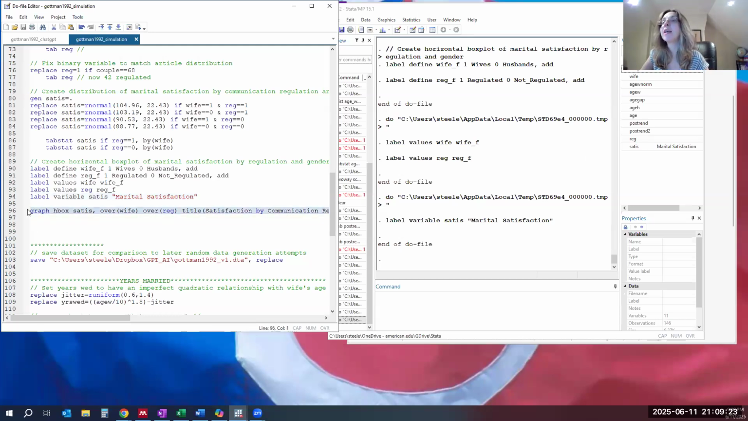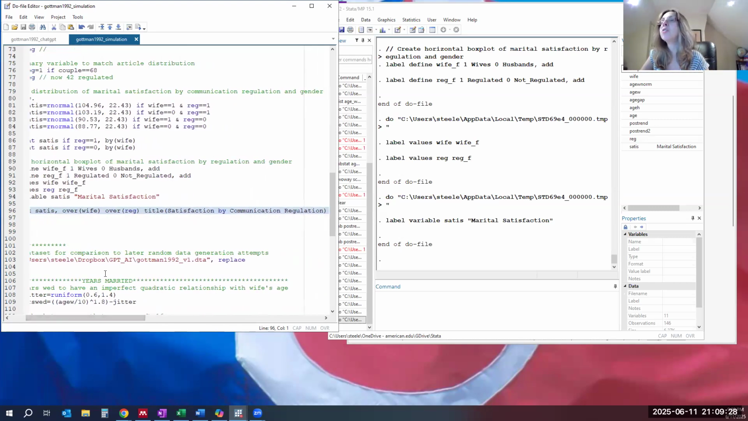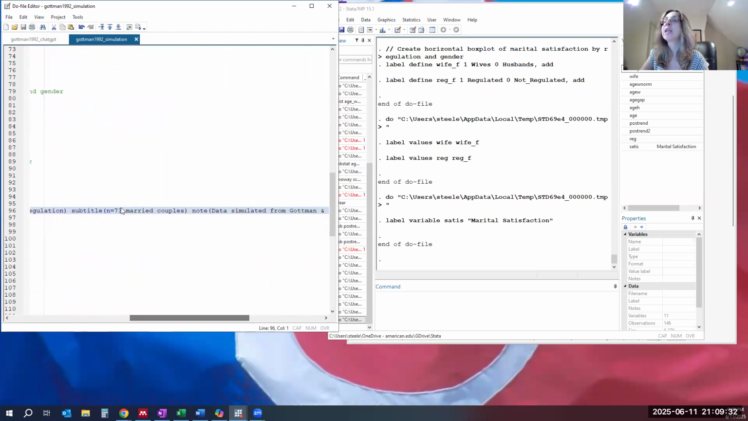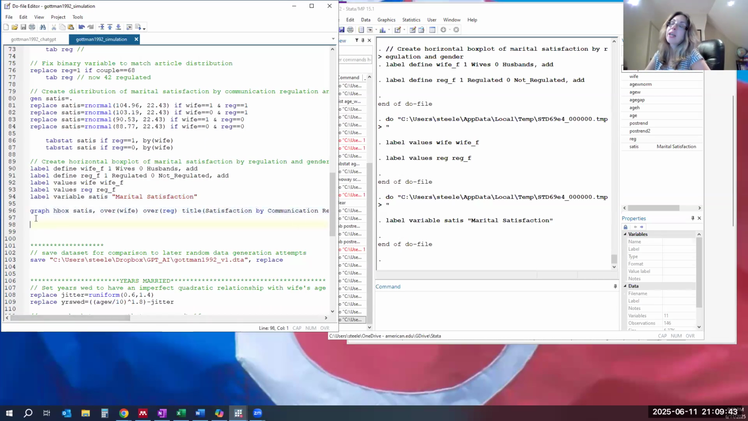Finally, we're going to make the graph again. This time, we're also going to add a title, which is satisfaction by communication regulation. We're going to add a subtitle with the sample size, 73 married couples. And we're going to add a note that these are simulated data from Gottman and Levinson. So when we run that line,